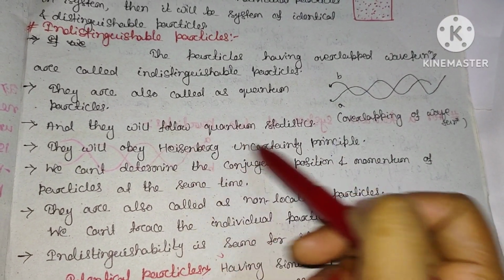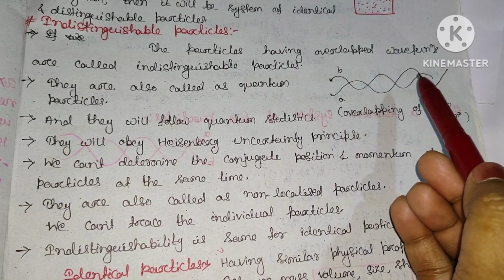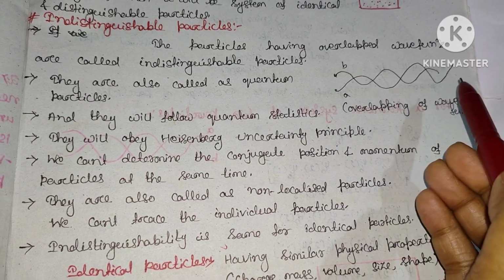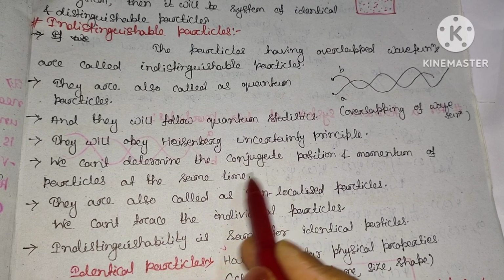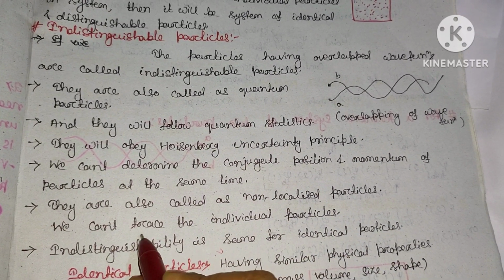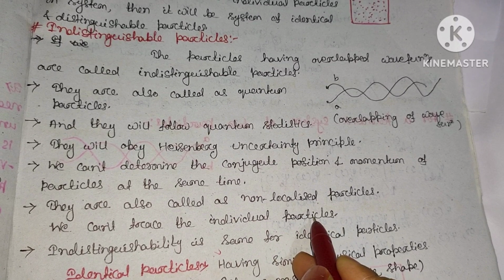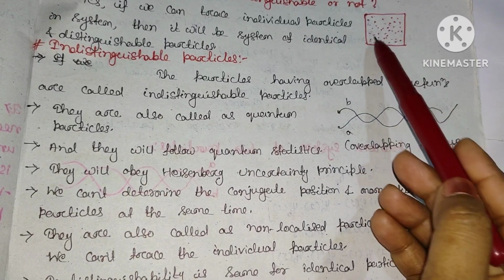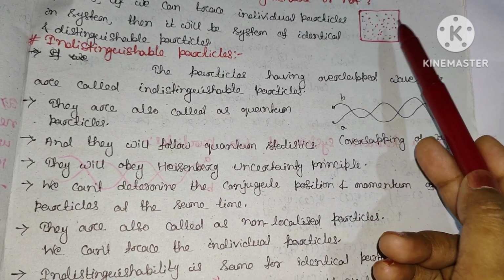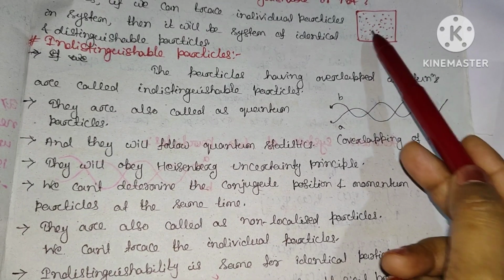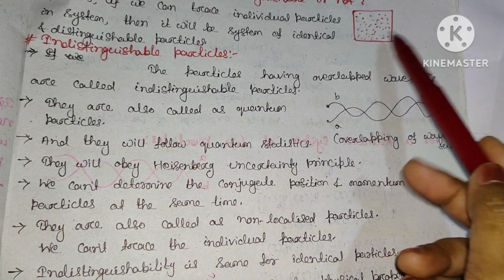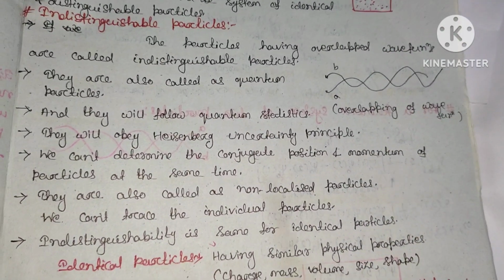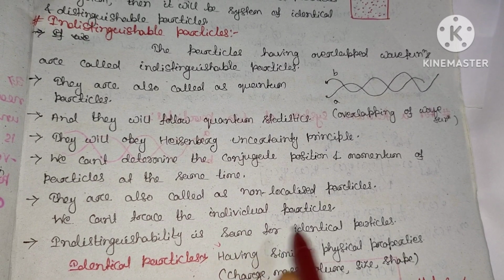It means that the Heisenberg uncertainty principle says we cannot simultaneously determine the change in position and the change in linear momentum of the particle. So they are also called non-localized particles. It means that we cannot trace the individual particle. In the case of indistinguishable particles, here you can see these are the number of electrons present, and you cannot distinguish between the particles, so you cannot trace any particular electron from this group of electrons. You cannot trace the individual particle. So indistinguishable is the same as identical particle.